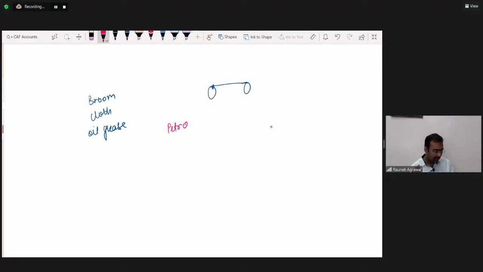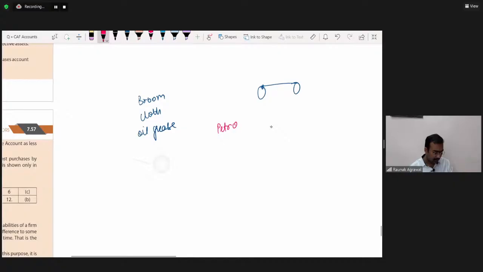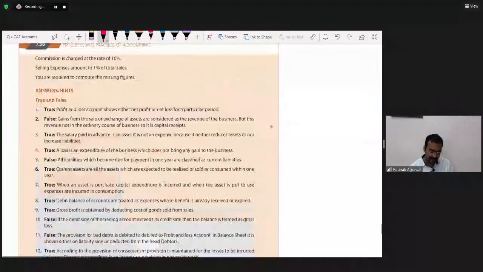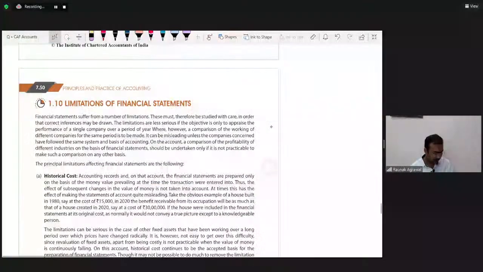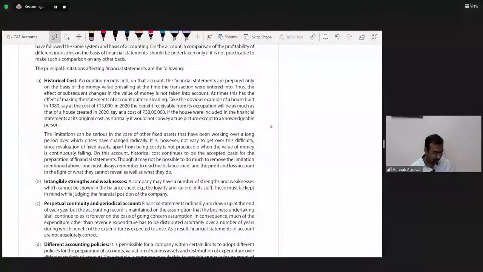Yes, cost of goods produced or cost of goods sold is debited to the trading account. Office premises. Just a moment, Ruchi. Illustration number 2. Chandan Patra, it was given in the question itself.